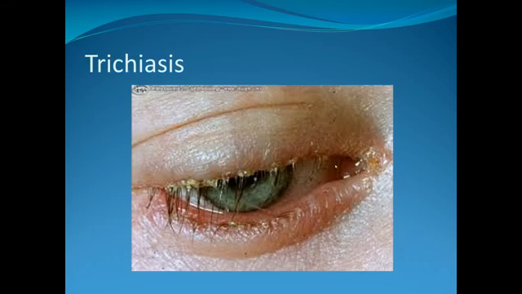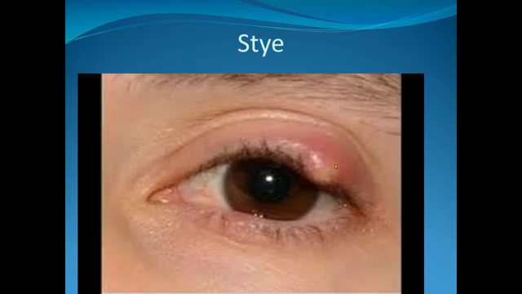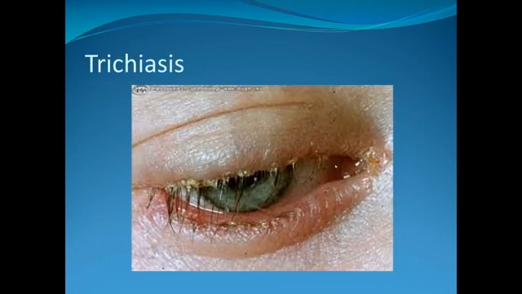The questions regarding this are related to sty and trichiasis. What is trichiasis? Misdirection of the eyelash, usually following blepharitis, chemical burn injury, or Stevens-Johnson syndrome.